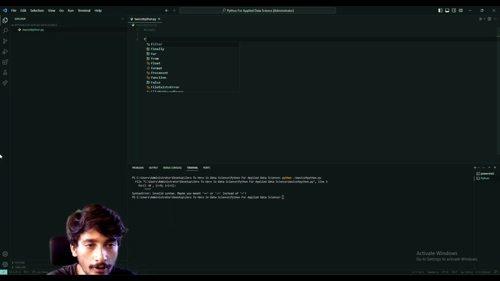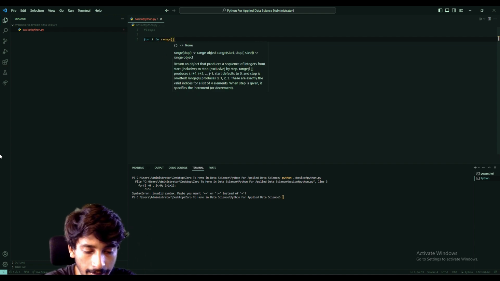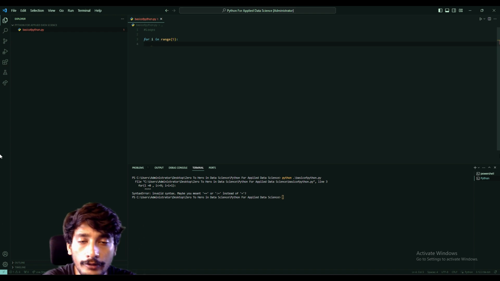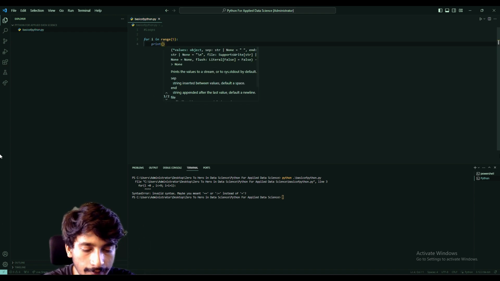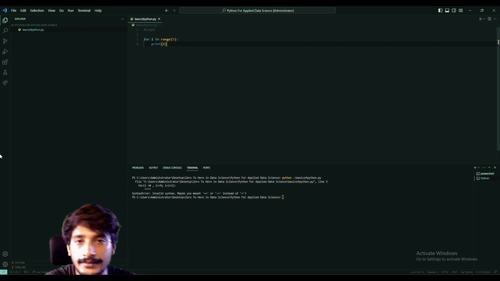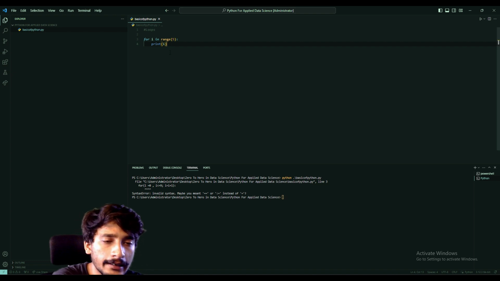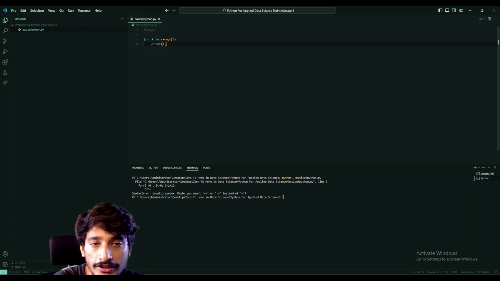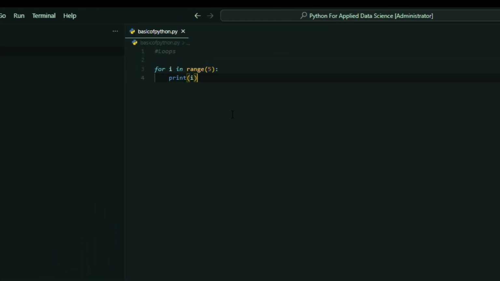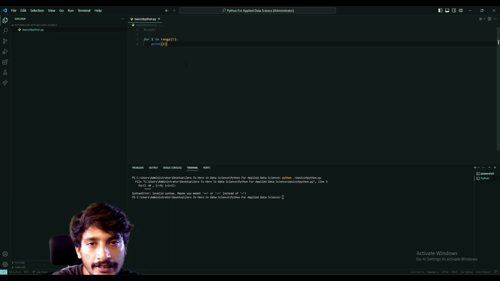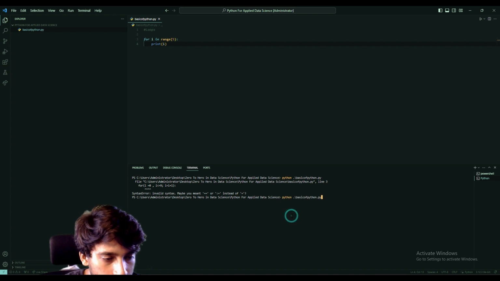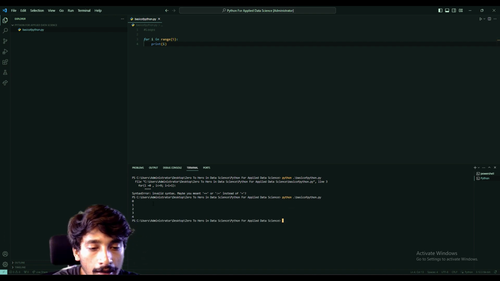So let us say for i in range 5. Would you be able to guess what it will print? Yes, it will print integers from 0 to 4. Basically, we are telling it to iterate from 5, so our start is 0, step is 1, and end is 5. The end does not include the last element. You remember that. So our whole output would be 0 to 4. Yes, this is our output.